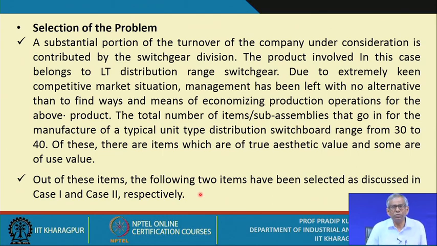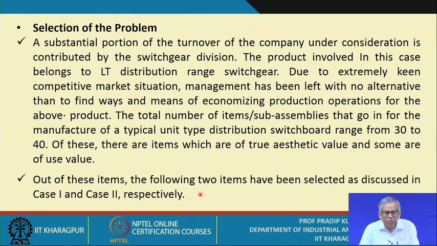They are referred to as S items, and in the next category you have the D items. D means difficult to procure, and E stands for easy to procure. So obviously you concentrate on the scarce items as well as the difficult to procure items for value analysis.